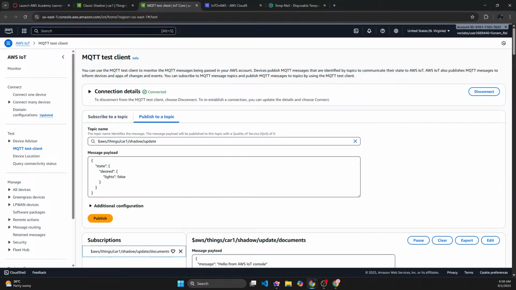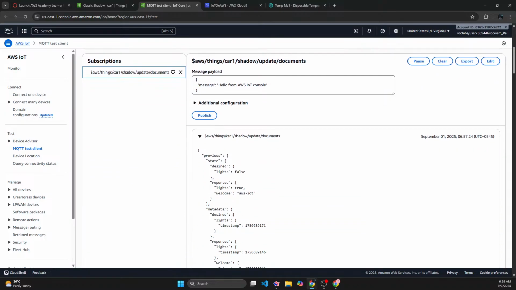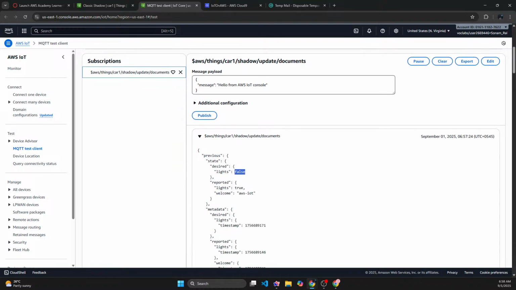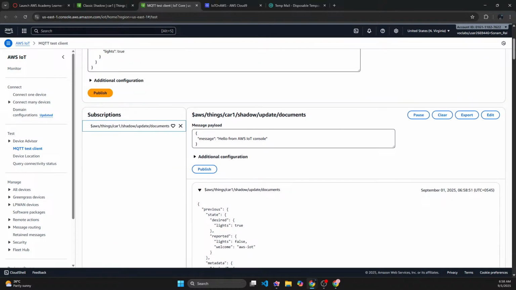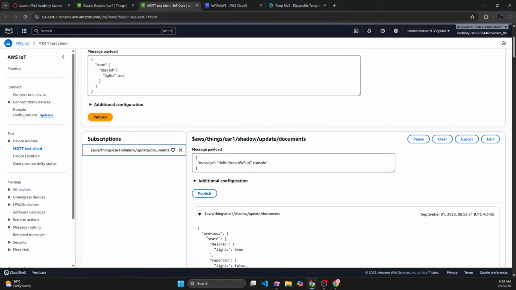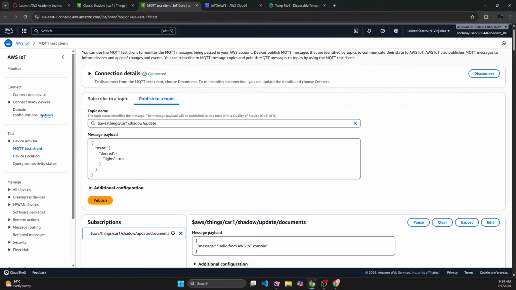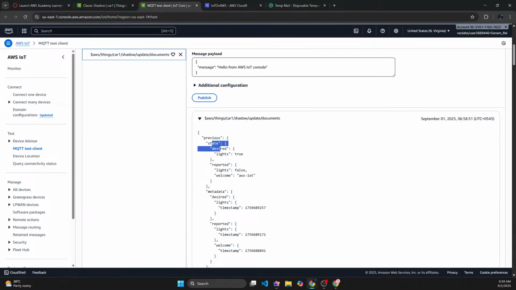So that's how it is going to work. So if I say now my light is false, right, and if I want it to be true, I could just say that it wants to be true, and in that case I'll get the previous state as false, right, and reported state as true. So if we do it, then I will say desired light is true and reported light is false. Okay, so wait, what is this previous state?